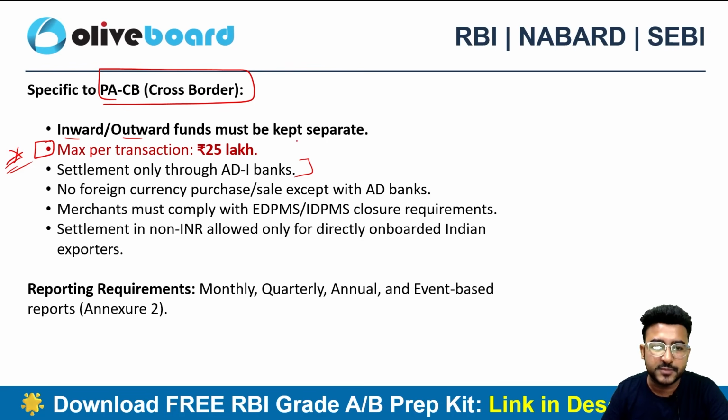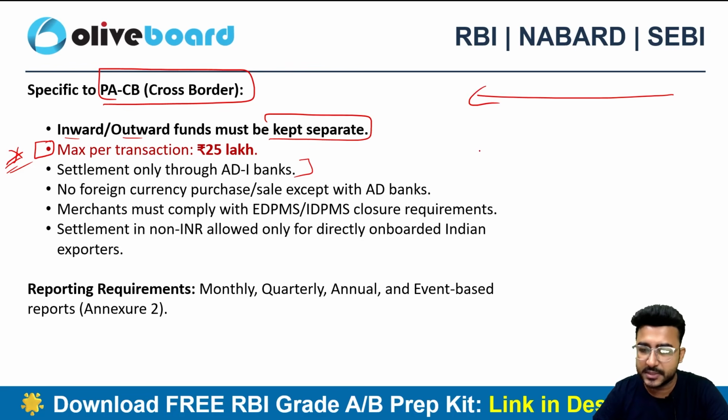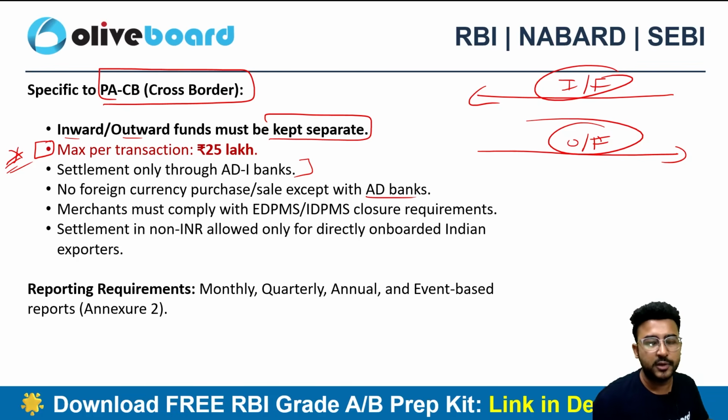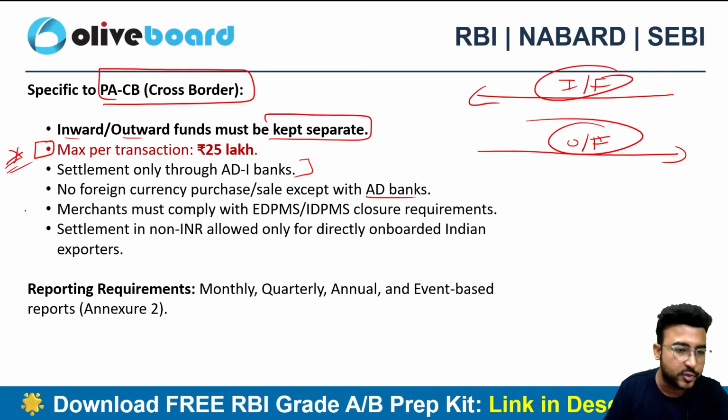Inward and outward funds must be kept separate. Whatever is coming in needs to be kept separate from whatever is going out; outflow and inflow accounts need to be separated. No foreign currency purchase or sale except with the AD Category 1. You cannot purchase or sell foreign currency without involving the AD banks, right? Authorized dealer banks only, right? And there are some more general guidelines specific to cross-border transactions.